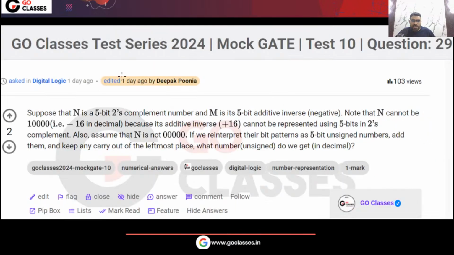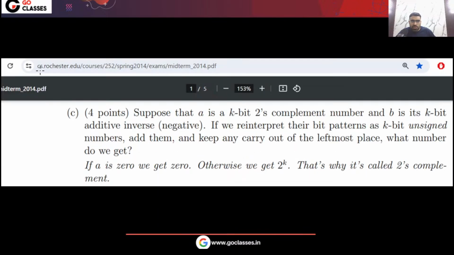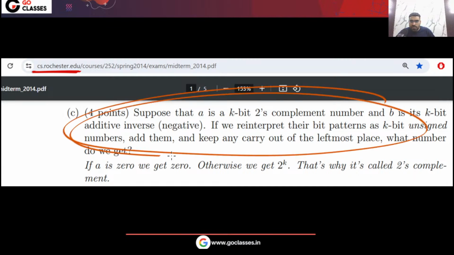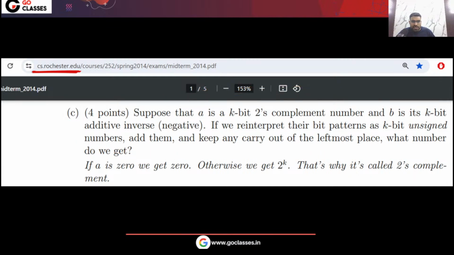This question that we have taken, we have put in the AIMT All India Mock Test 1. So this question is actually a standard question from this university, Rochester University. This same question we have taken from this university. And you can see there is something interesting here. What is that?